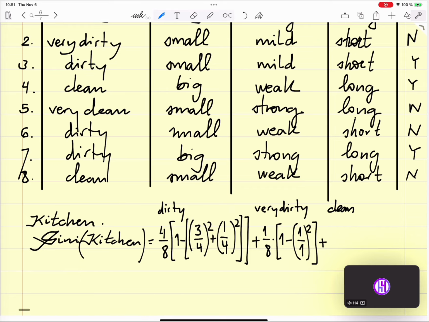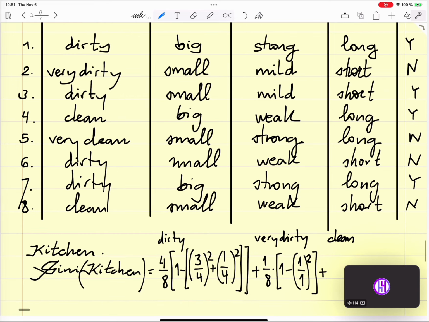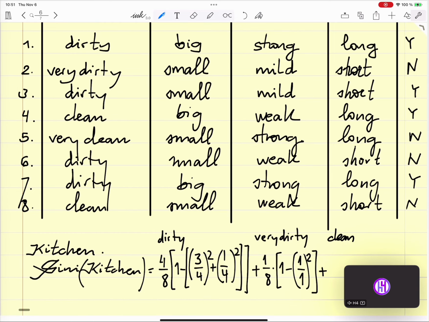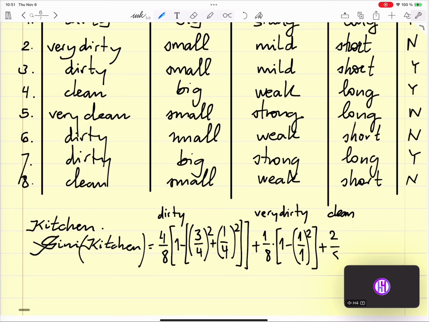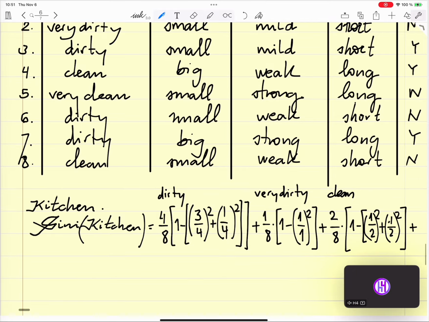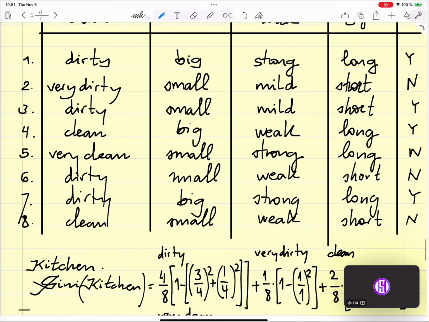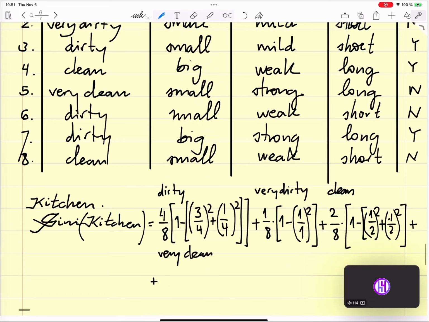Clean is 2 times, 1 yes and 1 no. So we have 2 divided by 8 times a 0.5 Gini. Plus we have very clean. Very clean is only 1, so it's going to be again a 0 Gini.